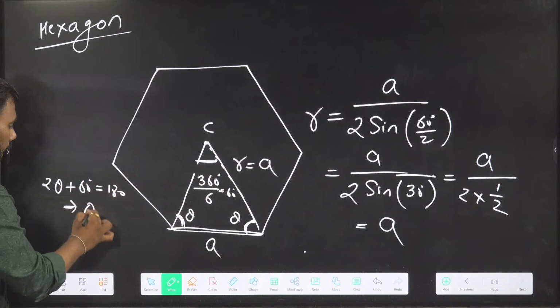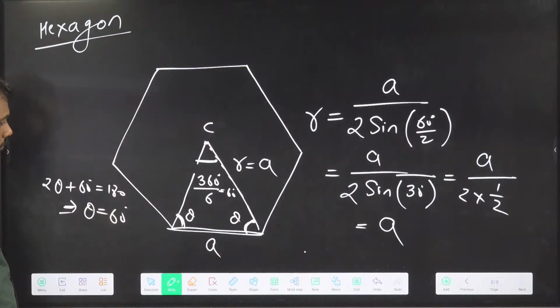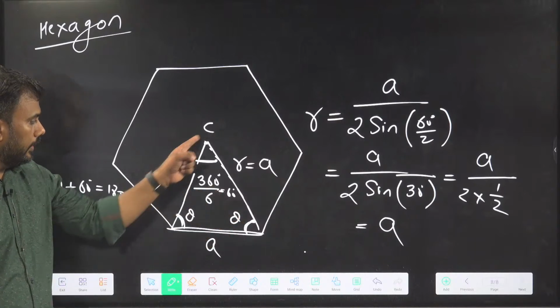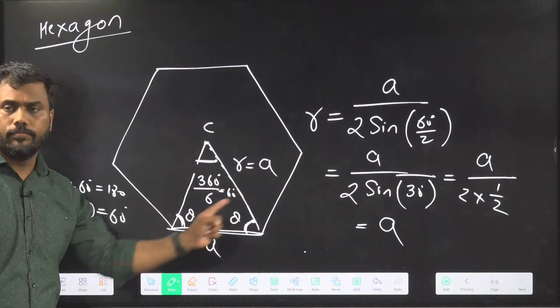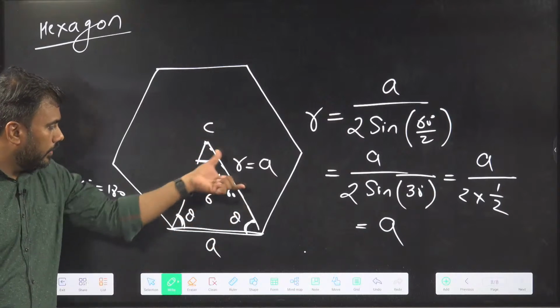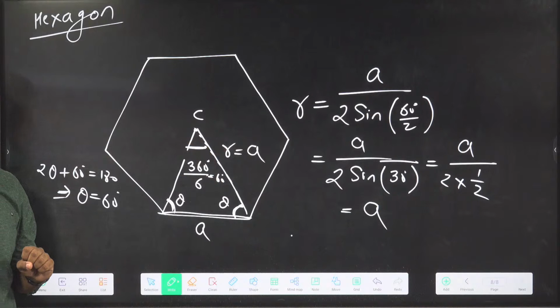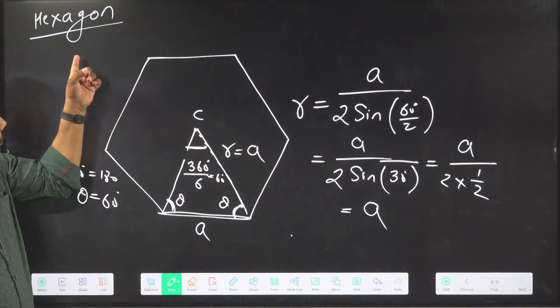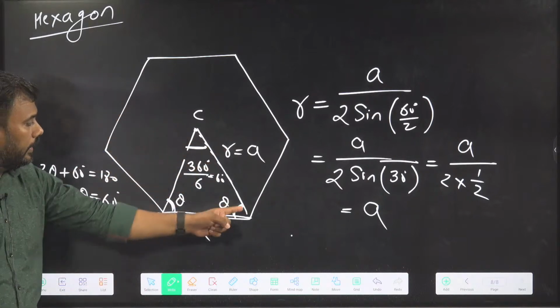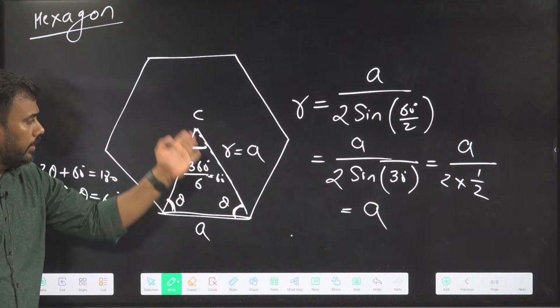This gives theta as 60 degrees. With 60, 60, 60, this becomes an equilateral triangle, so all the sides must be of equal length. This is A, then this is A, this is A. Because in a hexagon this triangle becomes equilateral, we can easily determine R.